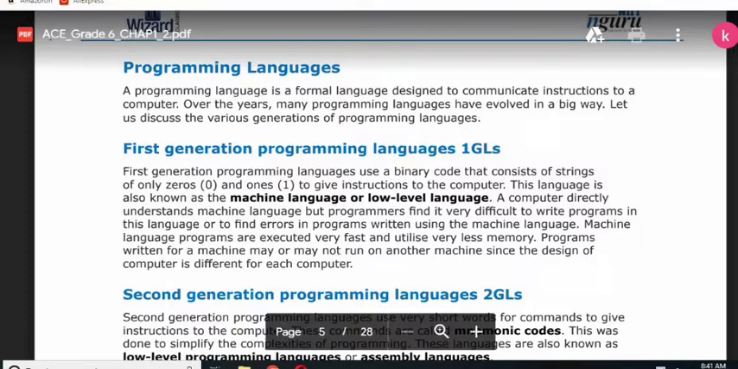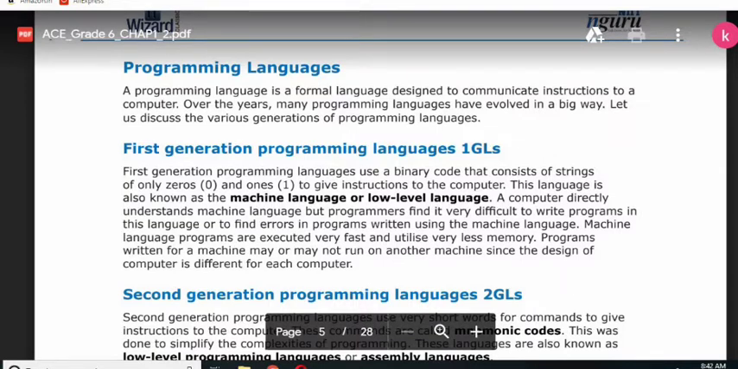Okay, programming. We talk to the computer, we instruct the computer through programs. We give computer instructions. Those instructions are known as a program. So when we write those instructions, we need a language so that computer can understand. Okay, so here we are going to learn about various programming languages.